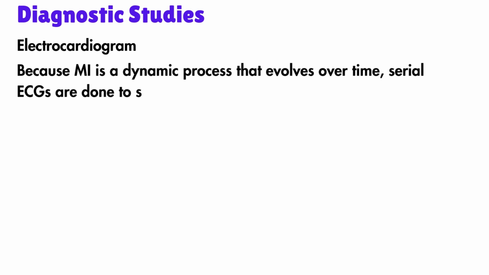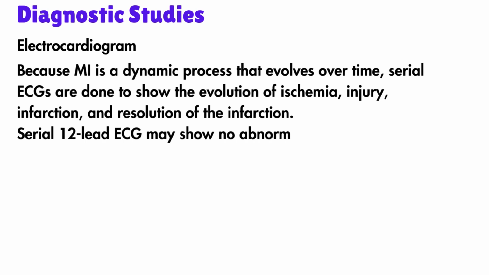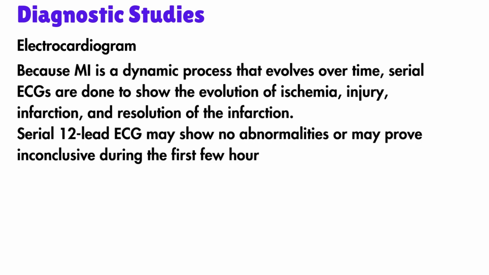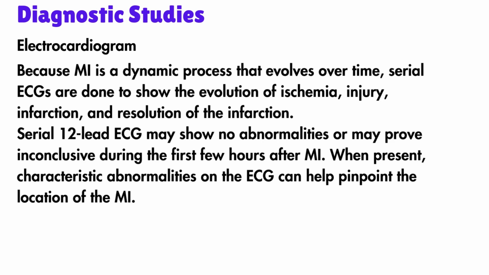Because MI is a dynamic process that evolves over time, serial ECGs are done to show the evolution of ischemia, injury, infarction, and resolution of the infarction. Serial 12-lead ECG may show no abnormalities or may prove inconclusive during the first few hours after MI. When present, characteristic abnormalities on the ECG can help pinpoint the location of the MI.